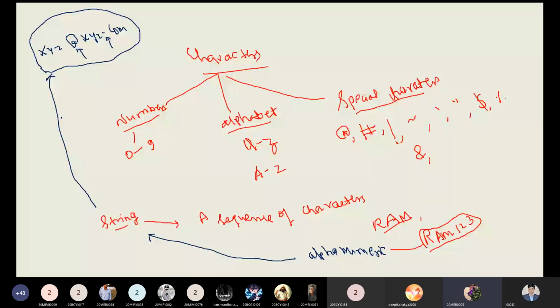Like the example you gave, RAM123, it's an alphanumeric character. The definition you gave says numbers are part of the characters. So what if we use the numeric part before the alphabet? Is that fine? Sir, am I audible? Yes, you are audible, please continue.